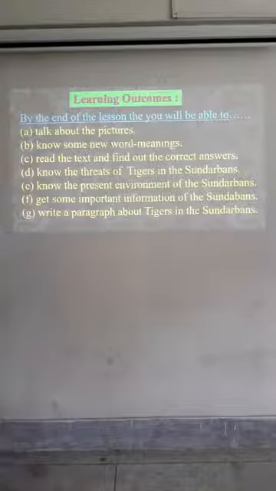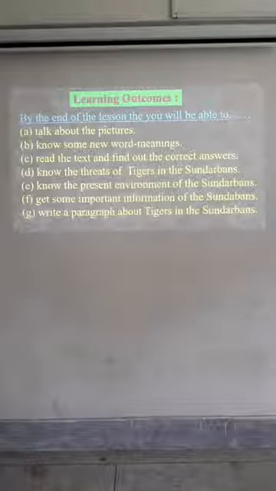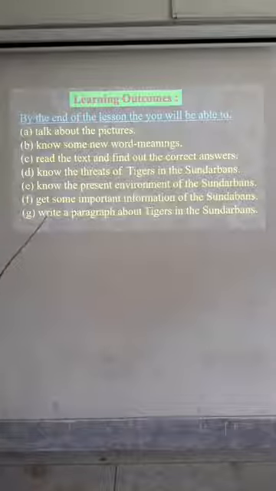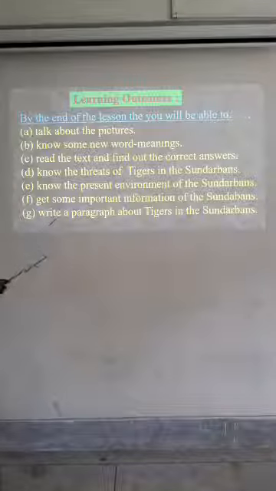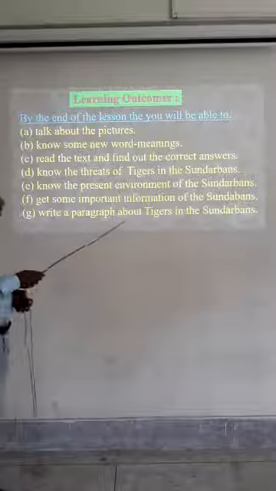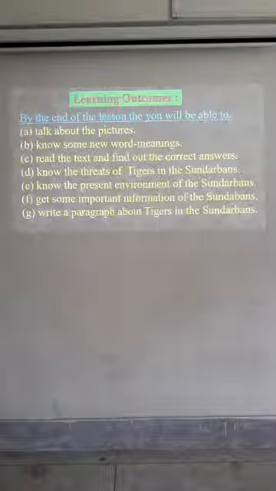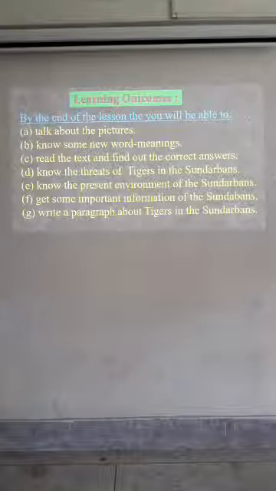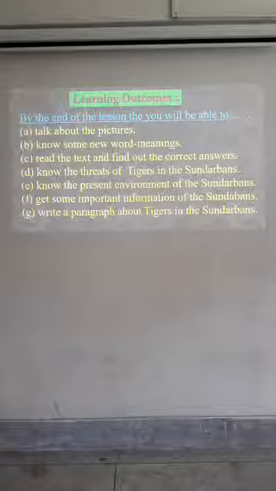At last, write a paragraph. We will be able to write a paragraph about tigers in Sundarbans or about our mangrove forest. Have you understood? These learning outcomes are very important for you.